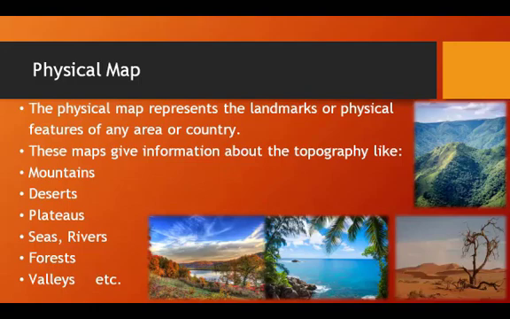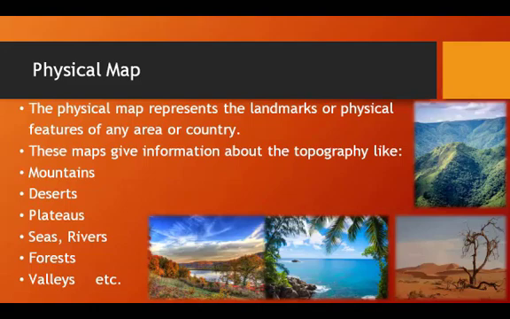The map which portrays or shows the mountains, like in Pakistan there are many mountain ranges like Karakoram, Hindu Kush, etc. All these aspects will be covered by the physical map.